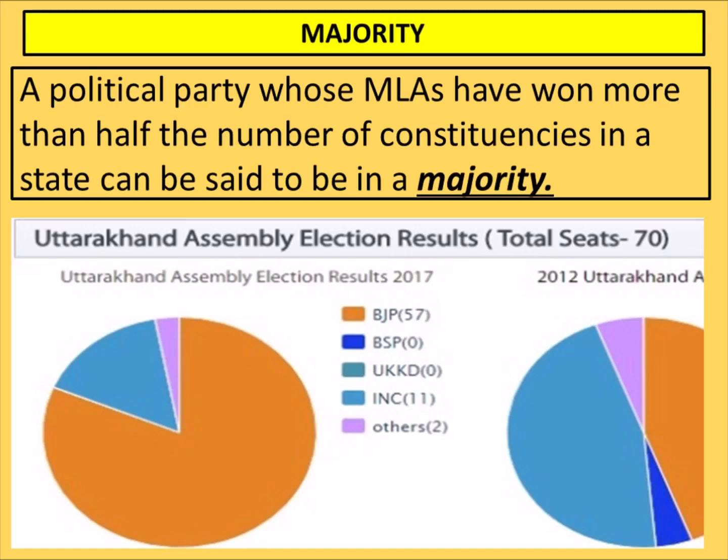Now you can see the result. See, BJP has secured 57 seats. It required only 35 seats, but it has secured 57 seats. So this party has already got the majority, and this is the party which is going to make the government in Uttarakhand state. And next is BSP. It has got 0 seats. UKD has got 0 seats. INC, meaning Congress, has got 11 seats, and others have got 2 seats. So the largest party is BJP and it will make government.